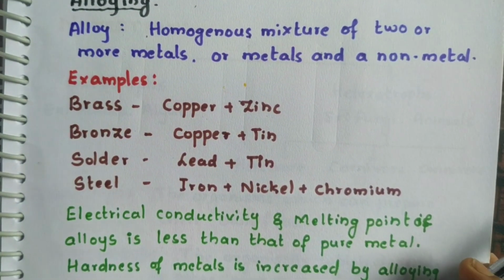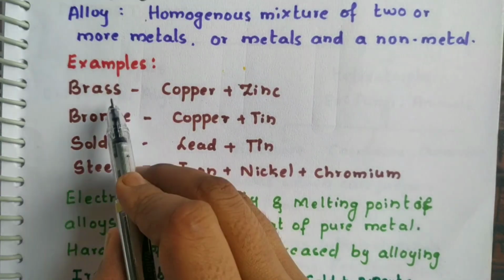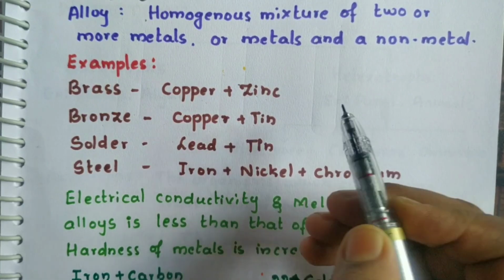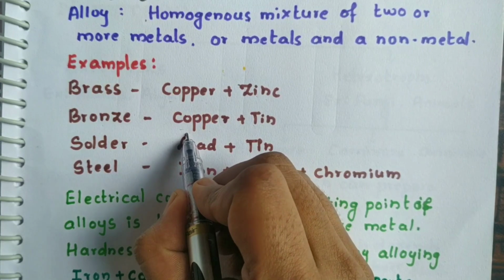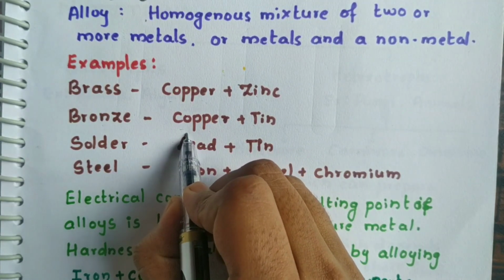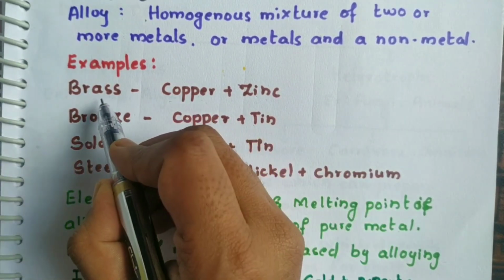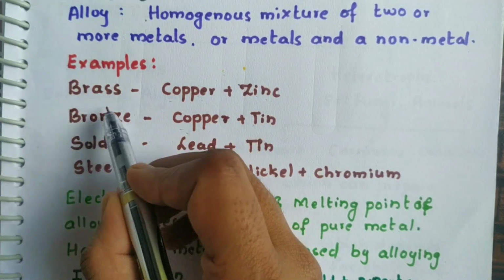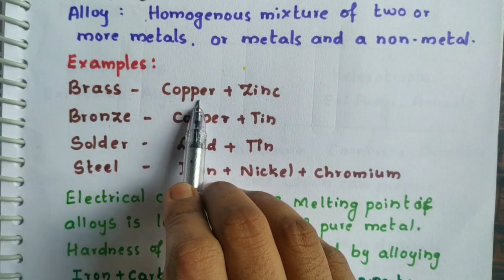Some of the characteristics of the alloys are that electrical conductivity and melting point of alloy is less than that of a pure metal. See, brass is an alloy of copper and zinc. Bronze is an alloy of copper and tin. Let us see copper, and here also there is presence of copper. Copper has very high electrical conductivity, but brass and bronze, which are the alloys of copper, are not good conductors. So we can say that the alloys have less electrical conductivity and less melting point when compared to the pure metal.